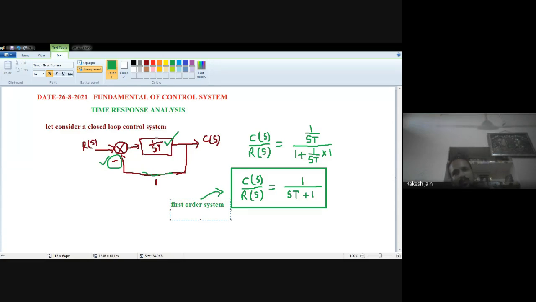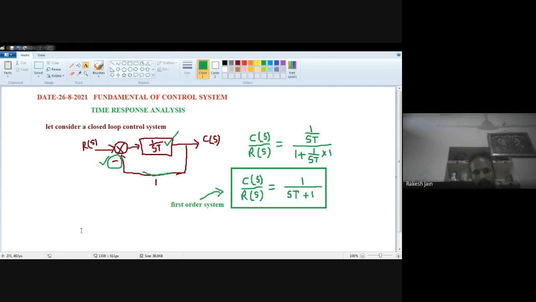Now, what is the meaning of second order system? We will begin the journey with this. But first, this is the first order system. Remember this, and we have to find the different analysis on this first order system. So first we complete this first order system. So C(s) upon R(s) is equal to 1 upon sT plus 1. So it is a first order system.